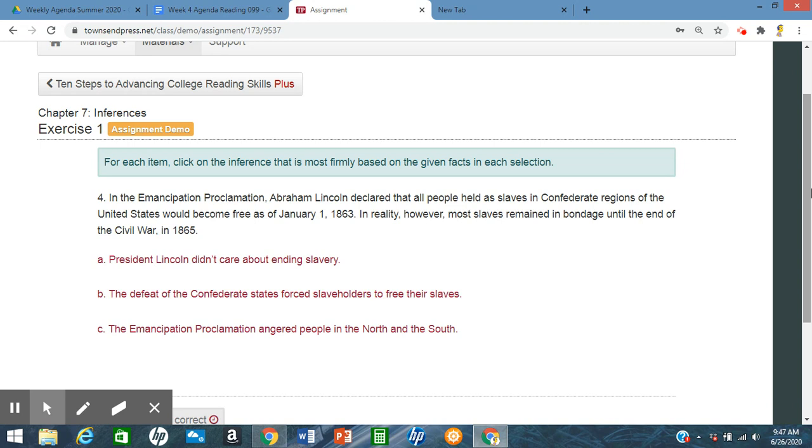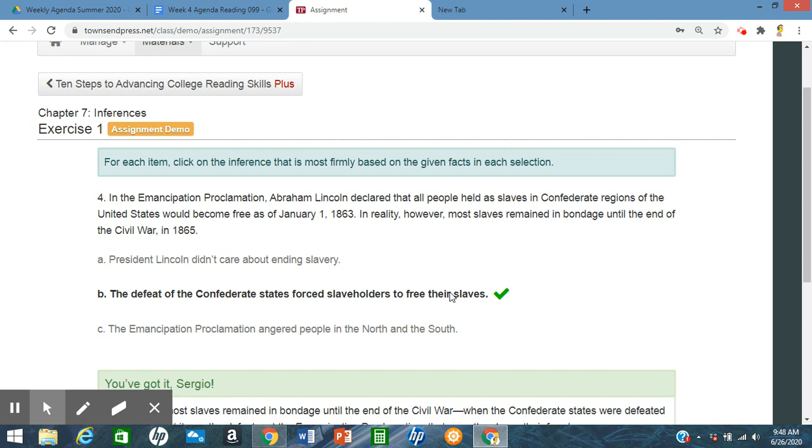If we look at A now, President Lincoln didn't care about ending slavery. Well, if he didn't care, then he wouldn't have declared that all people held as slaves in the Confederate regions would be free. So he didn't care about ending slavery, but he does. So we have to eliminate A because that's a contrast. So the only logical inference here is B. The defeat of the Confederate States forced slaveholders to free their slaves.